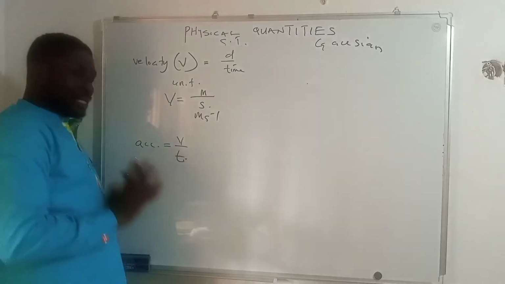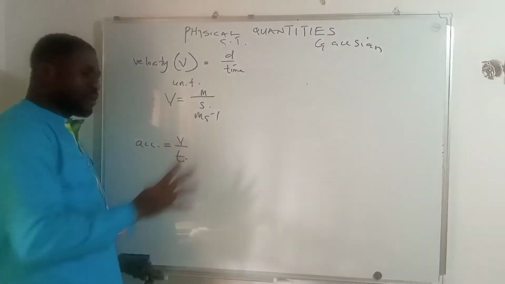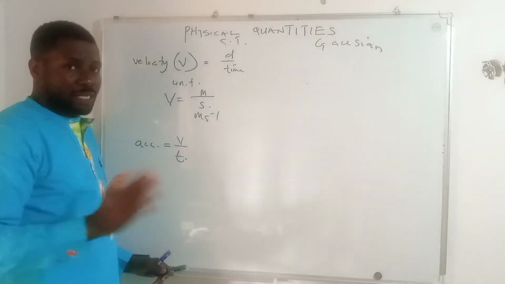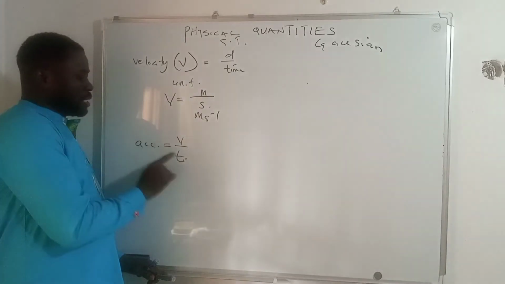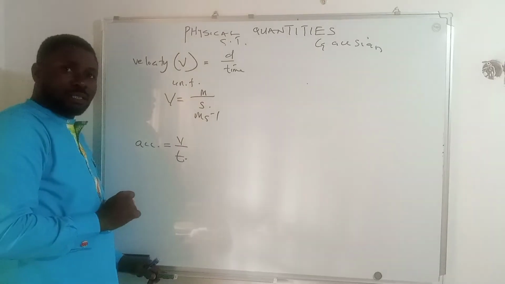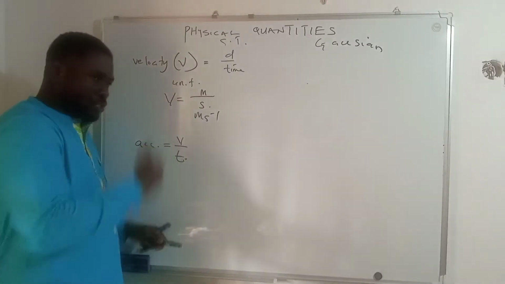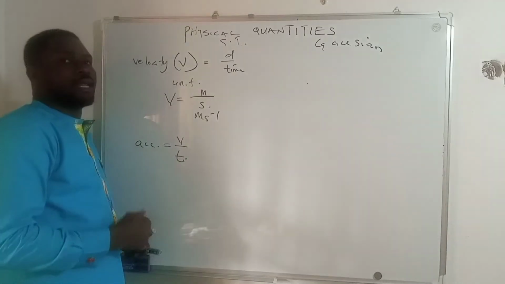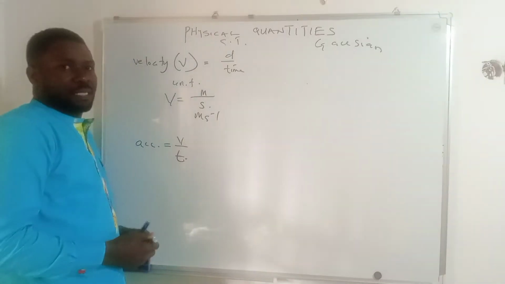But at this point, it's important for you to ensure that everything that makes up acceleration is fundamental. Based on this, V all over T, you see that T is a fundamental quantity, but V is not. Because V is not a fundamental quantity, you have to substitute V and bring in its equivalent that will make this formula totally fundamental.